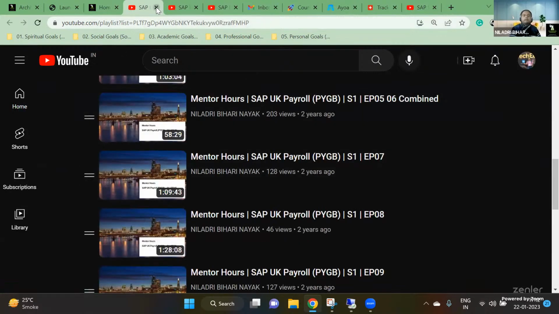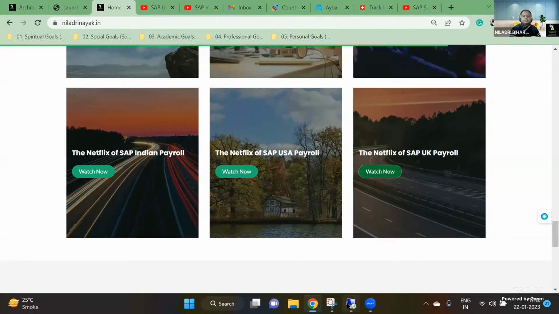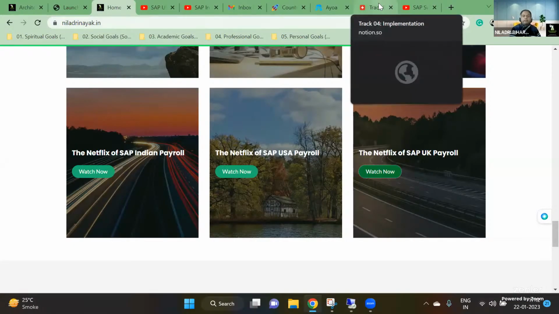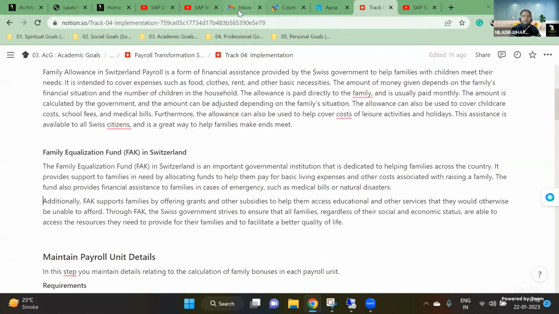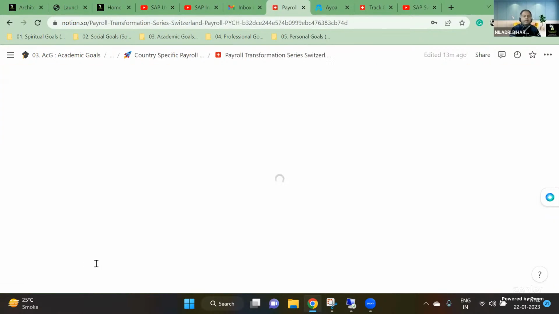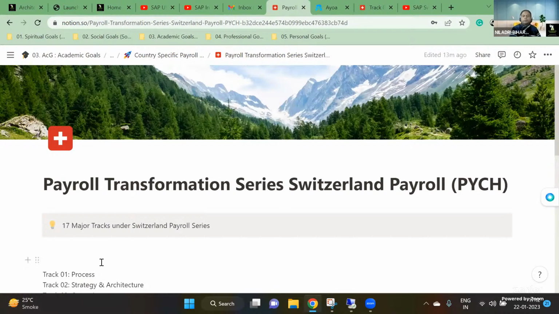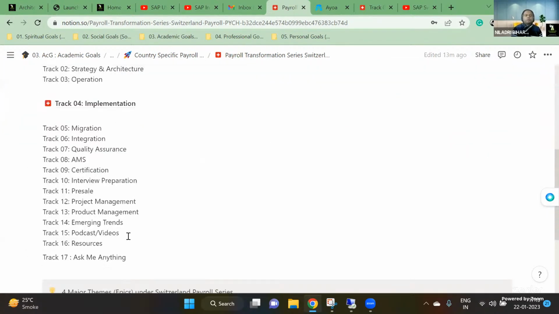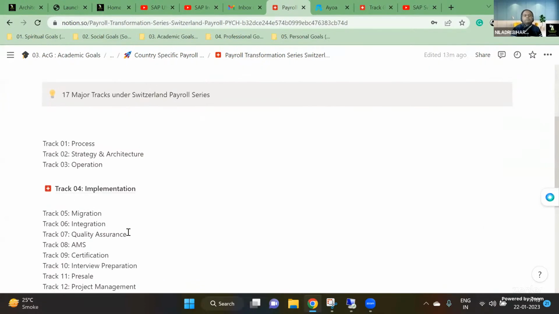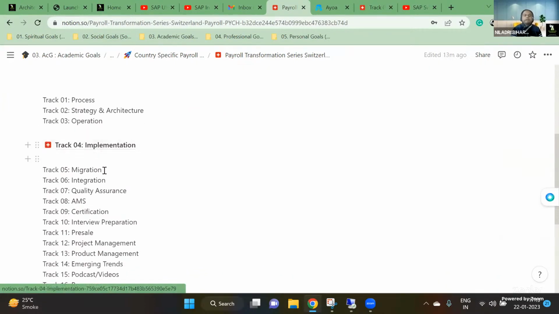Now, without any delay, let's start with what we are actually going to discuss for our Switzerland payroll. As usual, I have divided all the content into 17 different tracks. And now I am following a completely hackathon format. People who want to learn Switzerland payroll will go through a typical hackathon process, and in that process you go through the tracks based on your priority. All the 17 tracks may or may not be relevant for you, but implementation and support are the common ones I have seen students ask for.